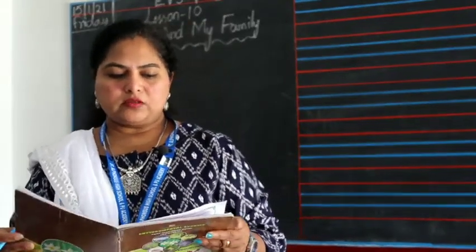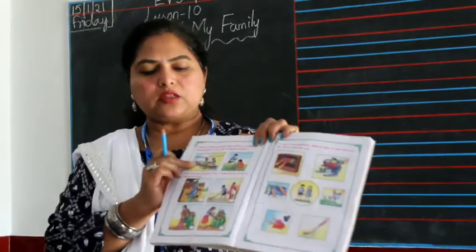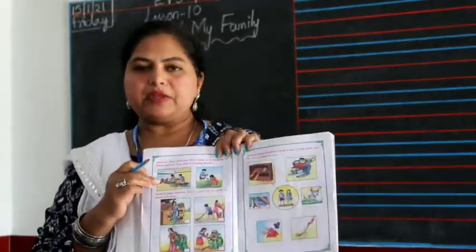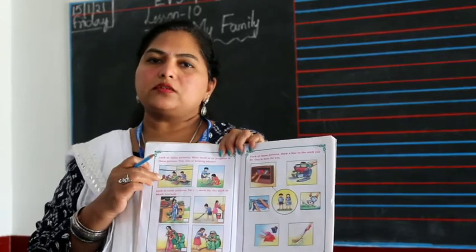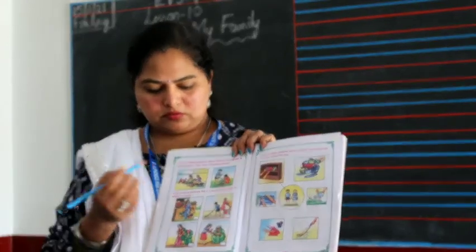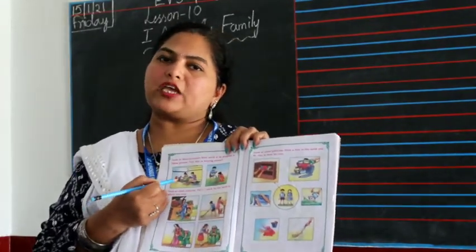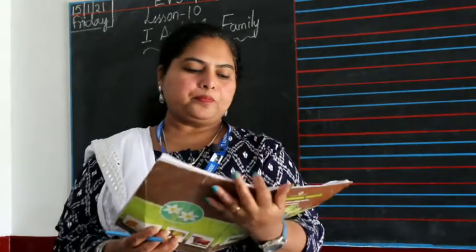In what ways? Look at these pictures. What work is in progress in these pictures? Tell who is helping whom. The first one, what's happening in this picture? The mother is cooking, and who's helping her? The father. The wife is cooking, the husband is helping. So it's your mother who's cooking and your father is helping her.